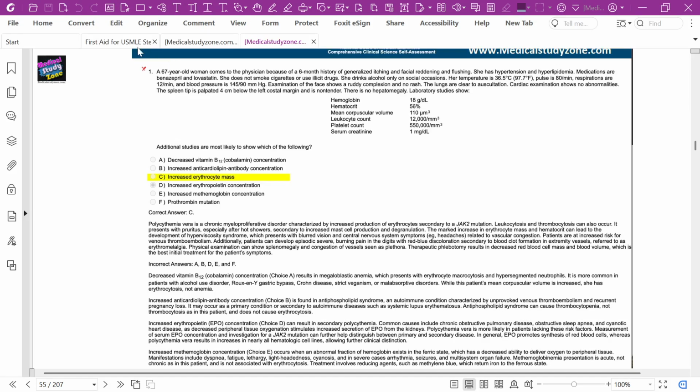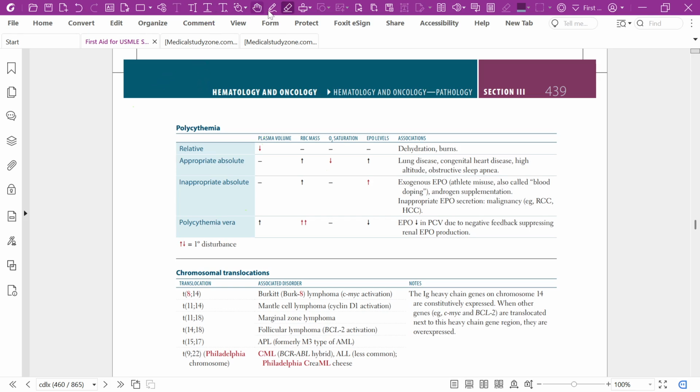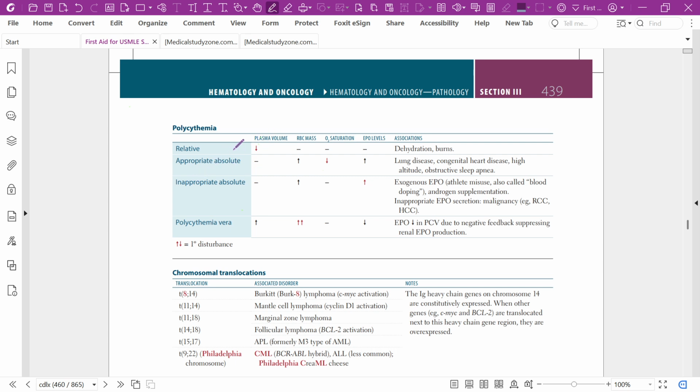Now I would like to discuss a very important topic, that is polycythemia. Okay, first look at here. In polycythemia, if hemoglobin is high, if hematocrit is high, there may be lots of causes. It may be relative polycythemia, it may be appropriate absolute, it may be inappropriate absolute, and there may be polycythemia vera.